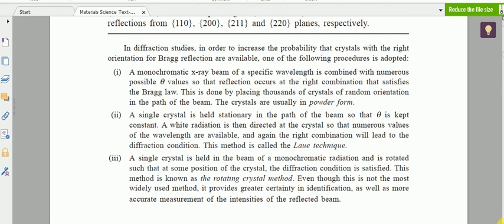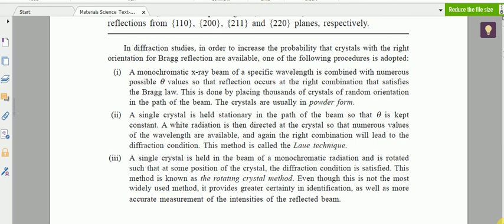So single wavelength X-rays are allowed to pass through this. Only those with the correct values of theta, those reflections that occur at the right combination given by Bragg's law, give constructive interference. So this is the powder XRD technique.